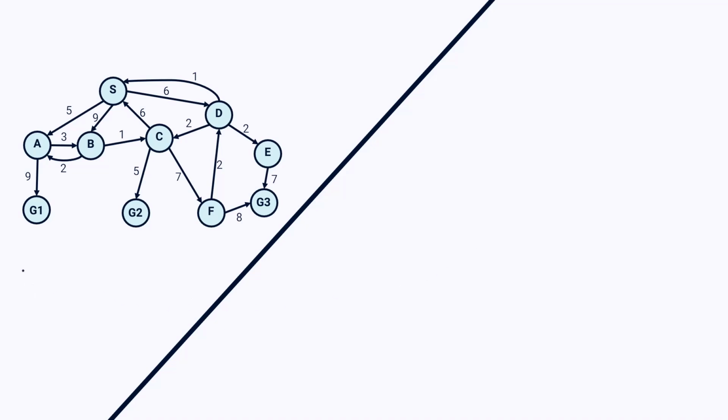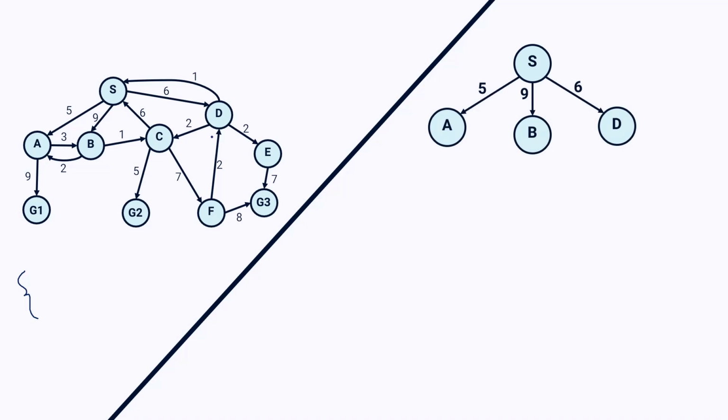And just like always, I want to use a visited list or a closed list to prevent duplication in my search tree. So let's start by expanding my initial state. That would be node S. Node S has 3 children according to the graph on the left side: node A, B, and D. So I have A, B, D as children of node S. So I can say S is expanded and I can add it to my visited list.